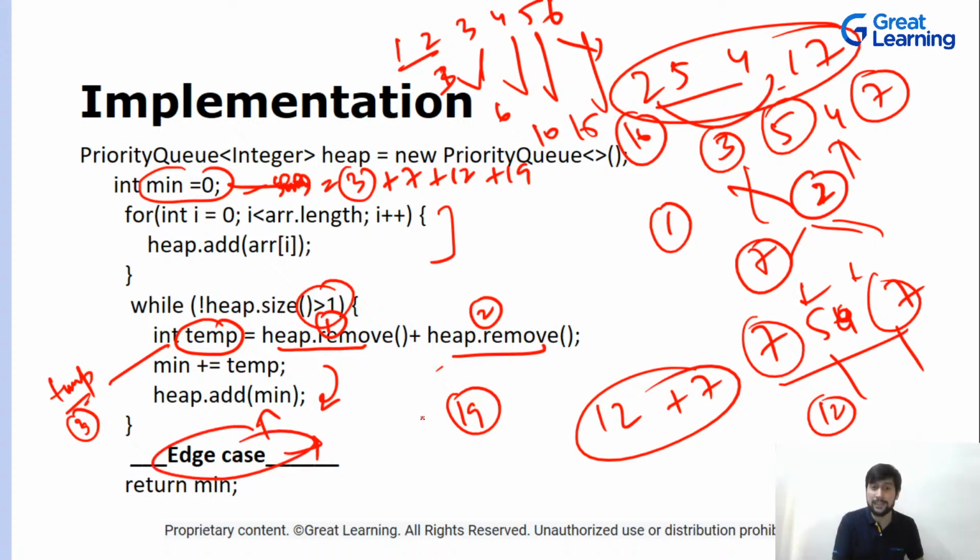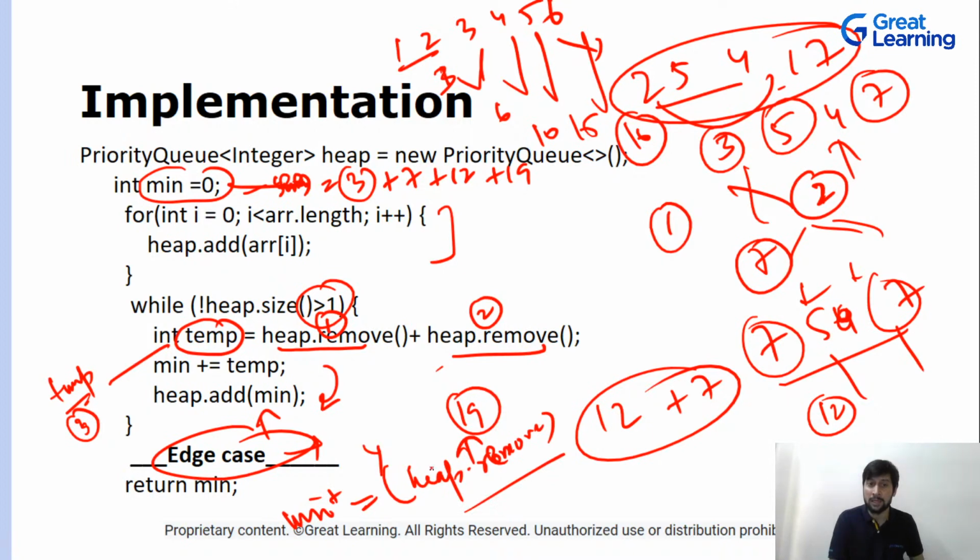So the last thing that you need to do is add this 19, remove this from the heap. So you write heap dot remove, and then add that thing in your min. So min plus min heap. So this is your edge case. You remove the last element and add that thing in your min and return, right? Yes. Okay, cool. Yes, Manju, you are correct, right? So then you return the min value, and that is how you implement this question.